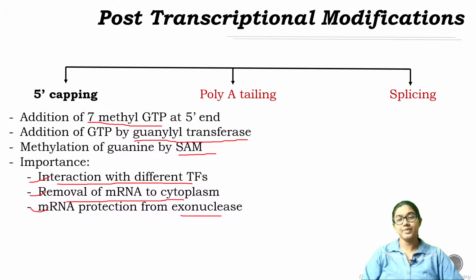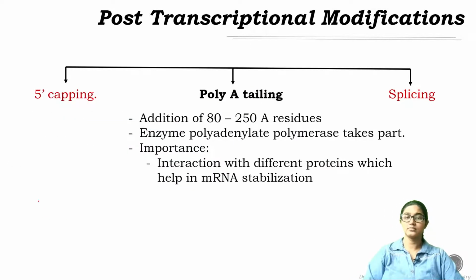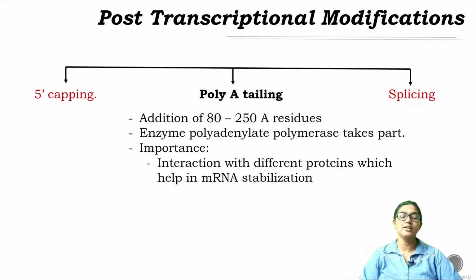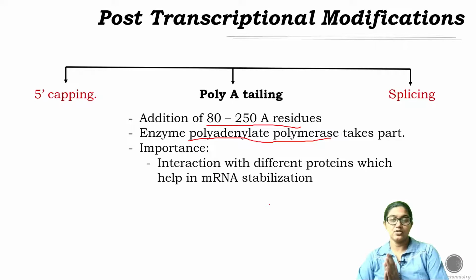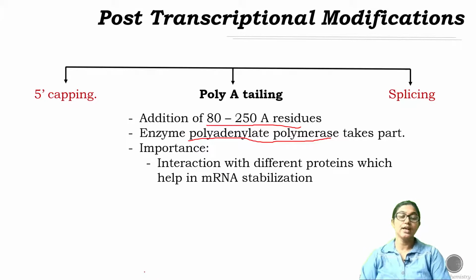Now let's see what happens in poly A tailing. In poly A tailing, in the tail end, that is in the 3' end, multiple adenosine molecules are attached. That is around 80 to 250 adenosine molecules, and that is done by the enzyme polyadenylate polymerase. Definitely this poly A tailing also protects the mRNA from exonuclease function in the 3' end. So it helps in mRNA stabilization in the cytoplasm.